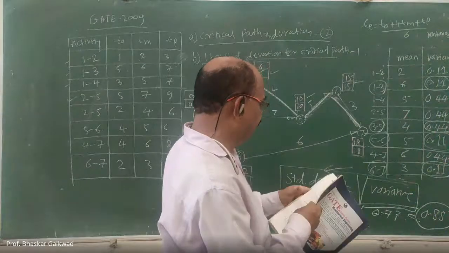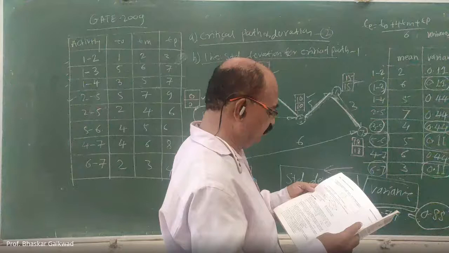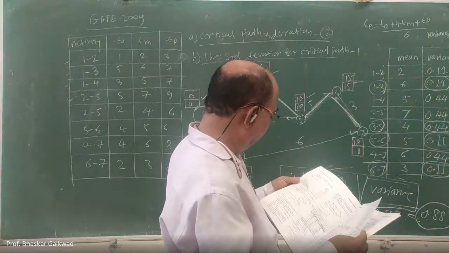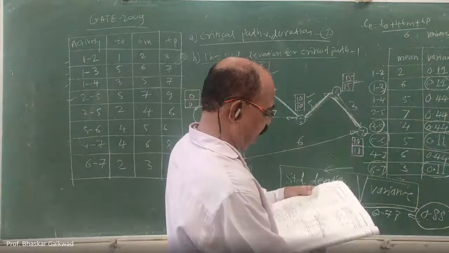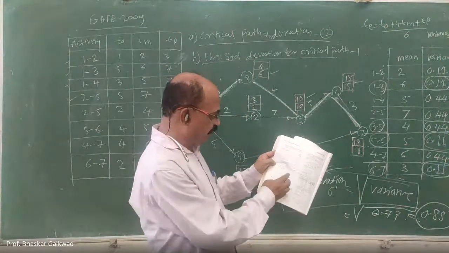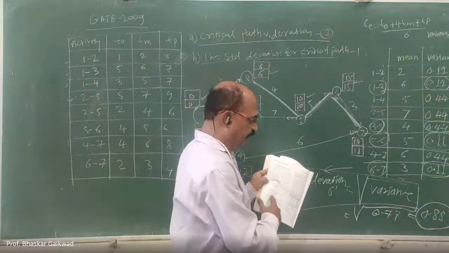This is question number 38 from 2009. Yes. So our answer is correct. They have solved this problem by some other method, but our answer is correct, 0.88.